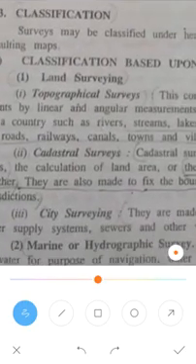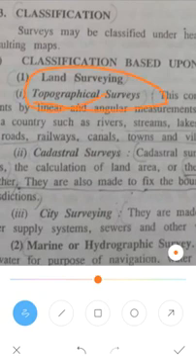In the land survey, which is done on land only, we do three types of surveying. The first is topographical survey. What does topographical mean? At some height, how the top of the ground will look. So with topographical survey we see the ground surface.